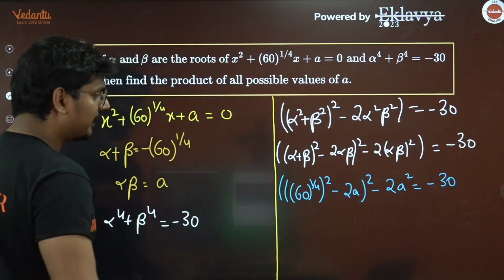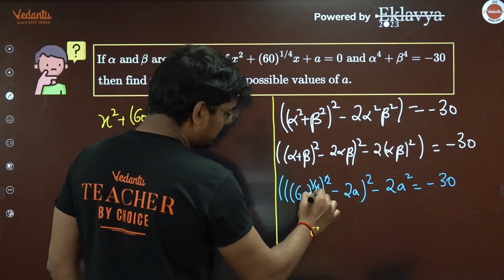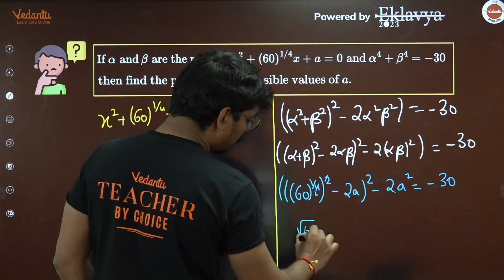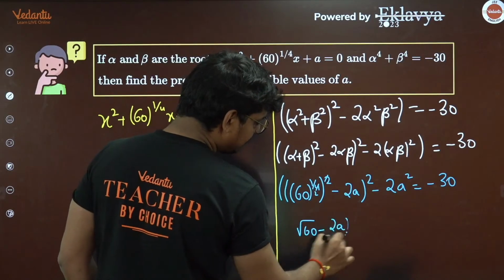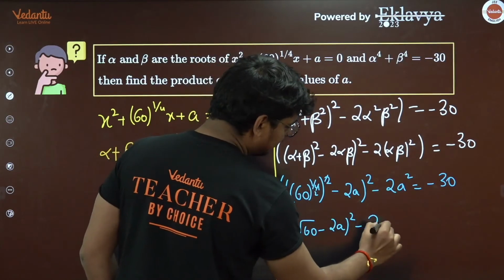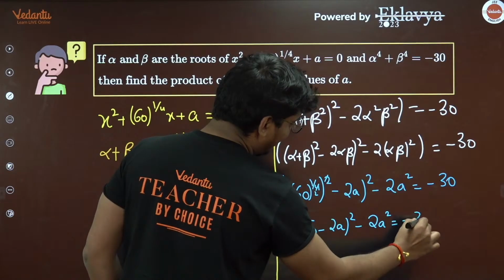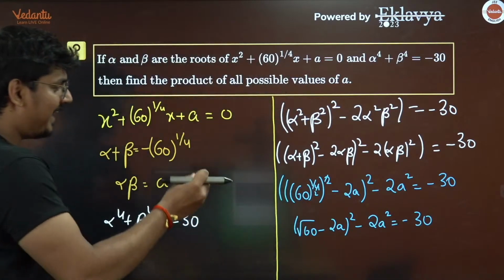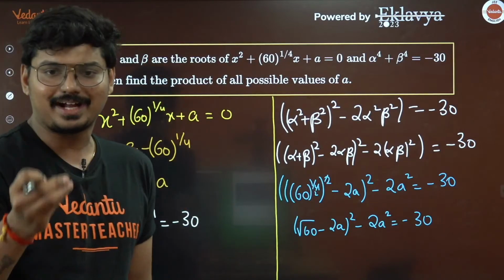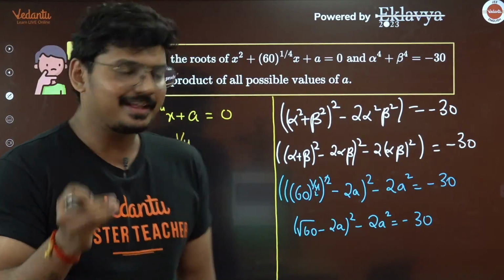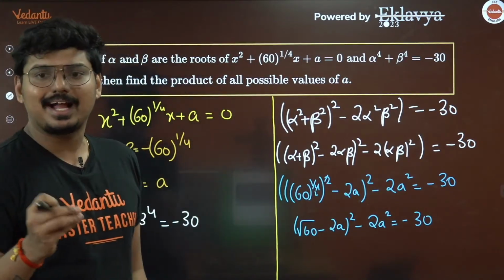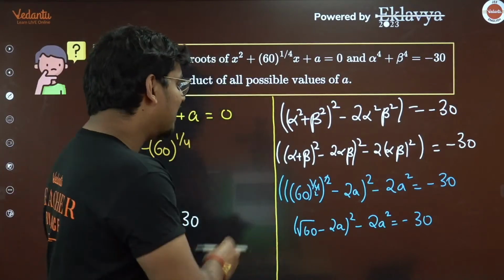Now let us see what I'm going to get here. So this is root 60 minus 2a whole square minus of 2a square, and that is minus 30. Now I think this is the step where you have to understand that we need not exactly find out the value of a.